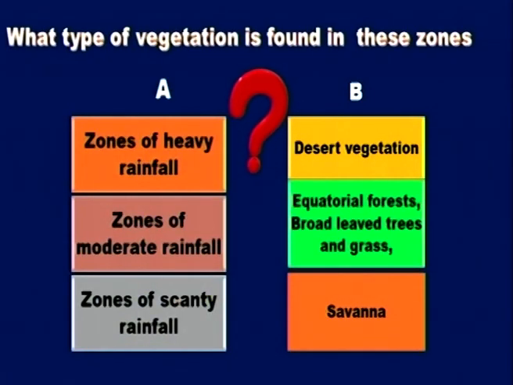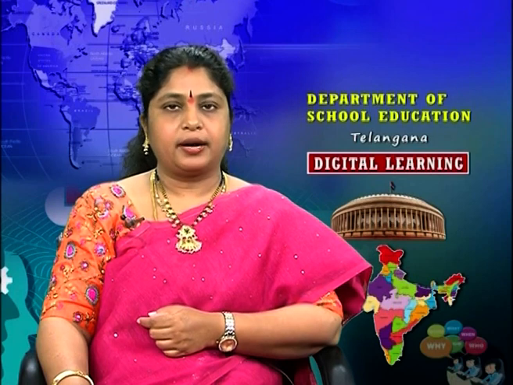What type of vegetation is found in these zones? You need to match A and B. Zone of heavy rainfall. What is the type of vegetation here? Very good. It is equatorial forest, broadleaf trees and grass. Zones of moderate rainfall. The type of vegetation is savanna. And zones of scanty rainfall? Tell me the type of vegetation. Good. It is desert vegetation. Now let's move on to the next part of our chapter.